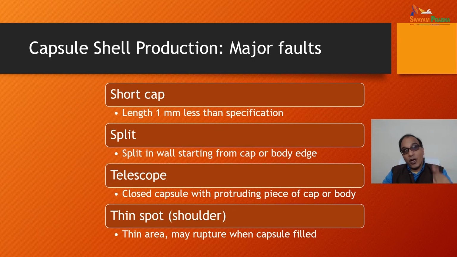Another fault is short cap. Length 1 mm less than the specification is called short cap. Split in wall starting from the cap or body edge. Telescope, a closed capsule with a protruding piece of cap or body, is another major fault. Thin spot, solder we call it. Thin area may rupture when the capsule is filled. So this is another major fault for capsule cell production.